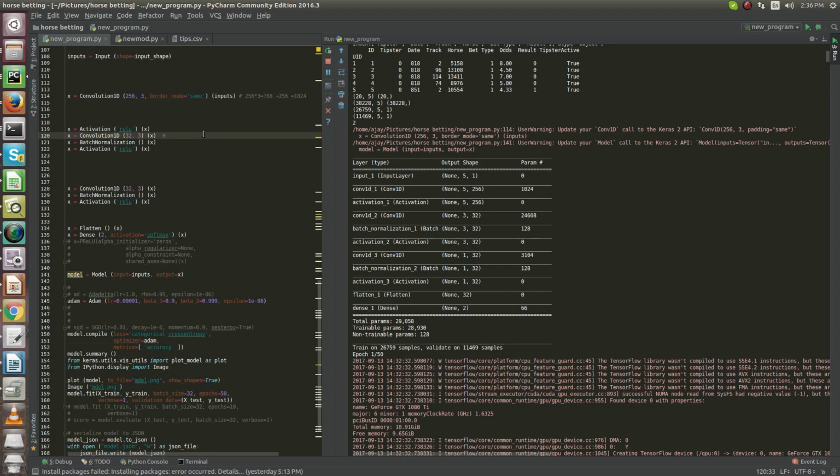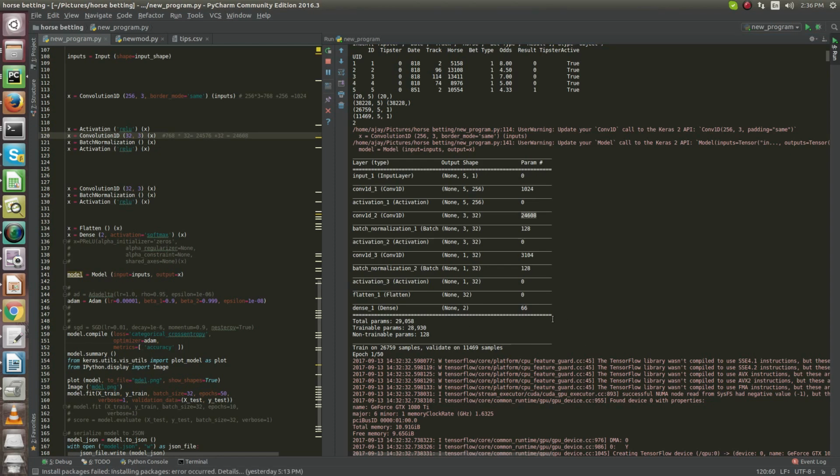768 multiplied by 32 is equal to 24576, which is further added to the 32 filters, and you will get 24608 trainable parameters at this layer.